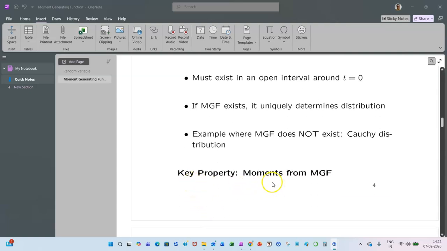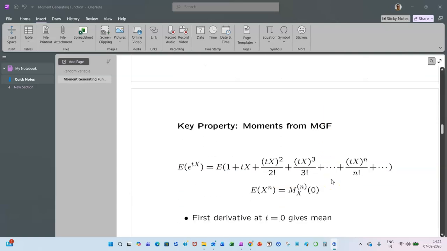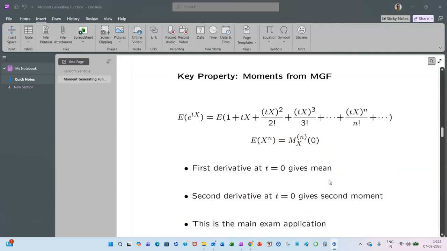Key property: we can calculate moments using the moment generating function. If you expand e to the power tX in the expected value of e to the power tX, it equals the expected value of 1 plus tX plus (tX) whole square by 2 factorial plus (tX) whole cube by 3 factorial plus and so on, the nth term being (tX) to the power n by n factorial.